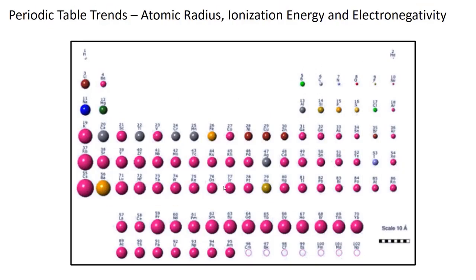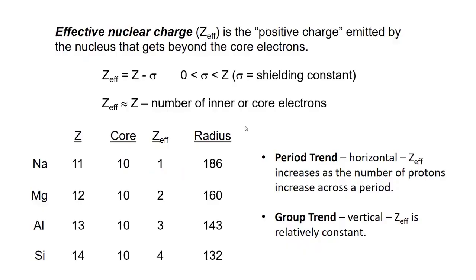For the remainder of this unit, we're going to be talking about some periodic table trends: atomic radius, ionization energy, and electronegativity. So I'm going to need you to turn your brain on because we're going to be talking about some things that you didn't cover in middle school. There are 2 factors that affect all of those trends. We're going to start with the factor that affects the trend horizontally across the periodic table, and that is effective nuclear charge.